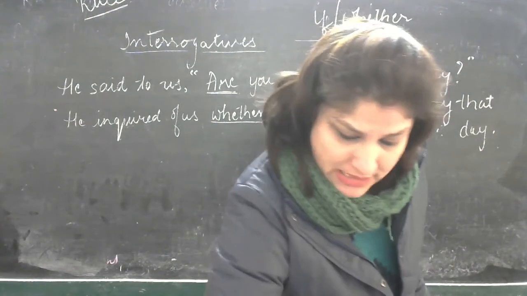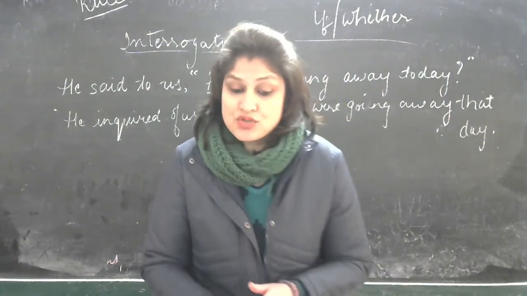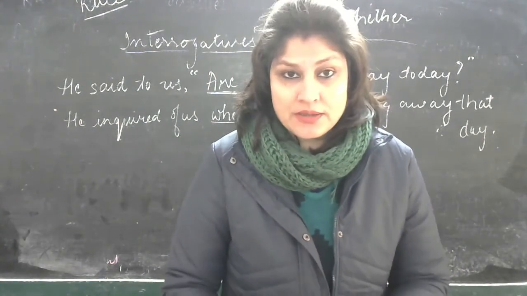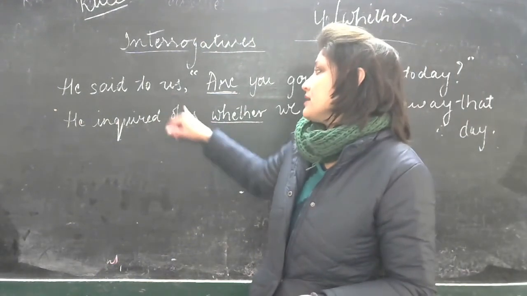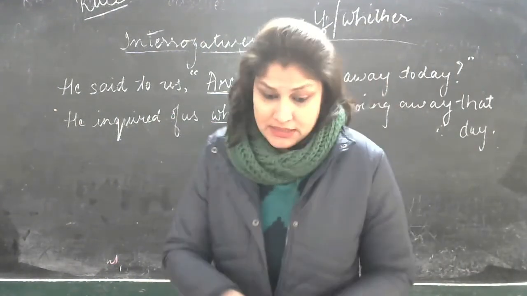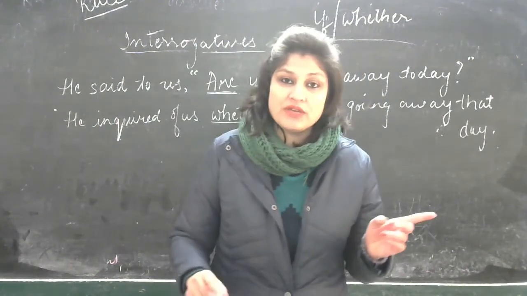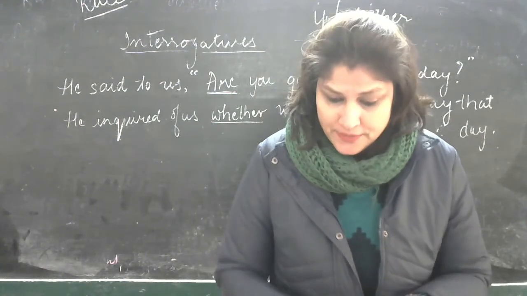There are more examples given here. I'll read it so that it becomes easier for you. He said to me, do you know the way? So he inquired of me. Again, this part is saying, he inquired of me. Us will change to me. Right? He inquired of me if I knew the way. Know the way will change to knew the way. Remember the rules of the tenses as well here.